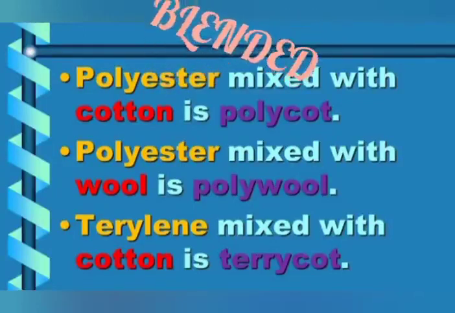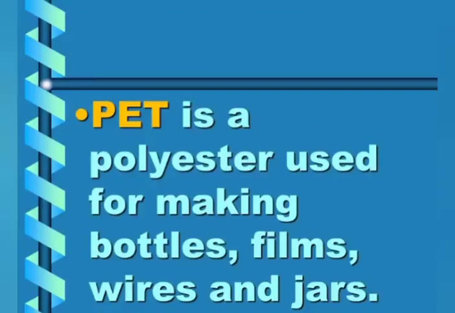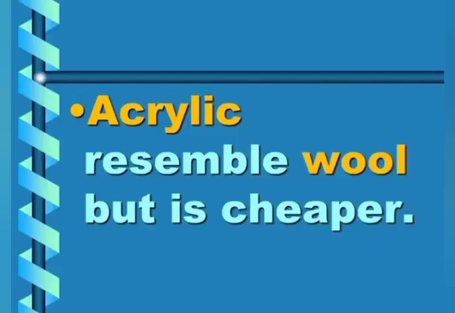PET. When you visit malls or go for buying plastics, you can find different types of plastic materials. PET is a polyester which is used for making bottles, those plastic bottles, films, that means thin sheets, wires and jars. Look at these bottles which we use in our day-to-day life, which are made up of plastics.